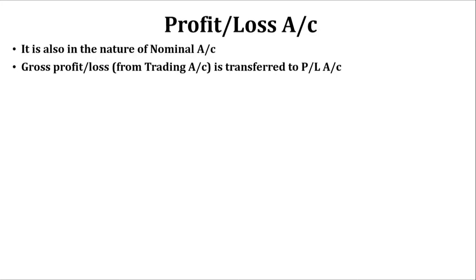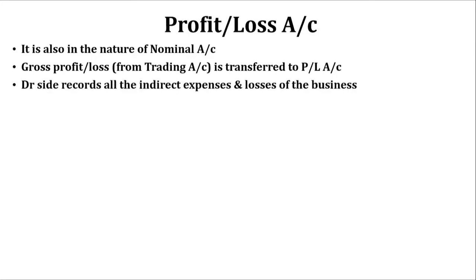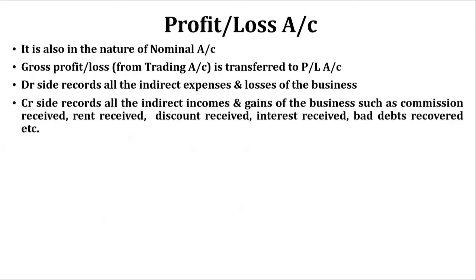So as we know, gross profit or loss from trading account is transferred to PL account. On the debit side we record all the indirect expenses and losses of the business like bad debts and indirect expenses, for example salary, office rent, insurance premium, advertising, and many more.